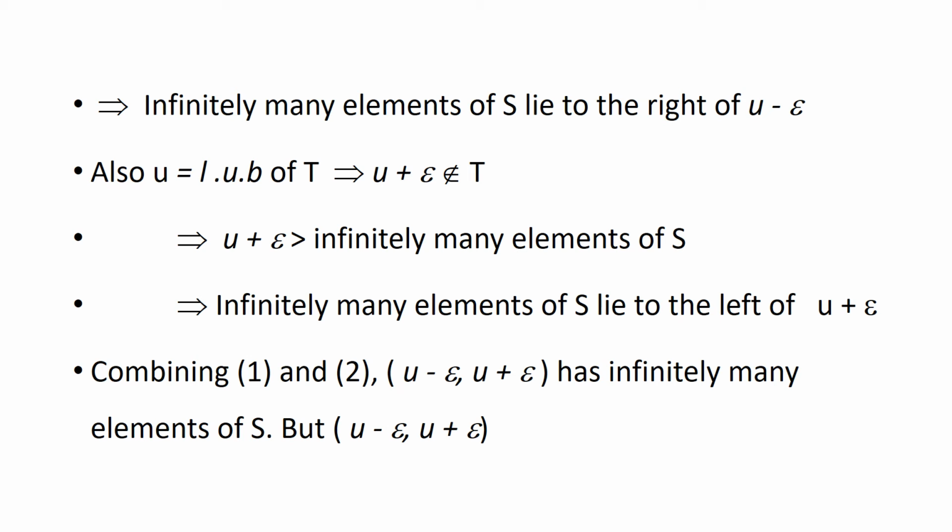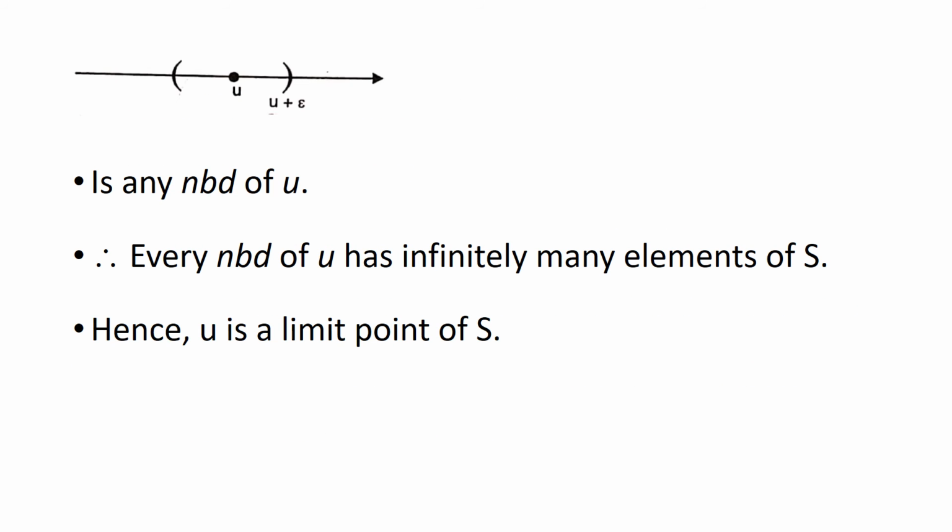Also, u is the least upper bound of T, which implies u plus epsilon does not belong to the set T. Therefore u plus epsilon is greater than infinitely many elements of S, which implies infinitely many elements of S lie to the left of u plus epsilon. Combining both, u minus epsilon, u plus epsilon has infinitely many elements of S, and this is any neighborhood of u. Therefore every neighborhood of u has infinitely many elements of S. Hence u is a limit point of S, which proves the theorem.